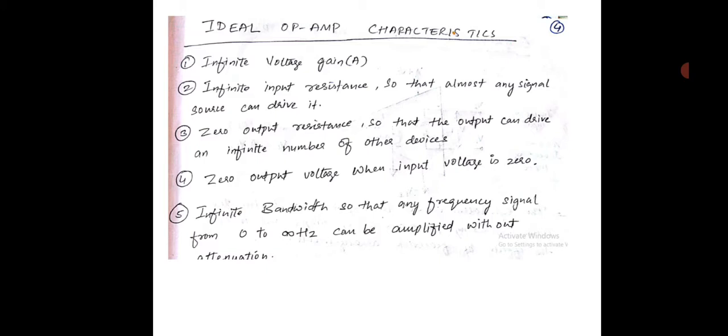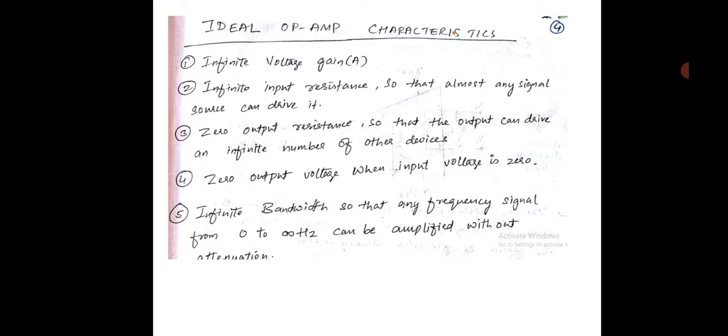So let us see ideal op-amp characteristics. Once again I have come with another important topic. These are some of the ideal characteristics which every op-amp should possess. The first one is infinite voltage gain. It is very well desired that an op-amp should have very high voltage gain. So we say it should have infinite voltage gain, represented by the symbol A.